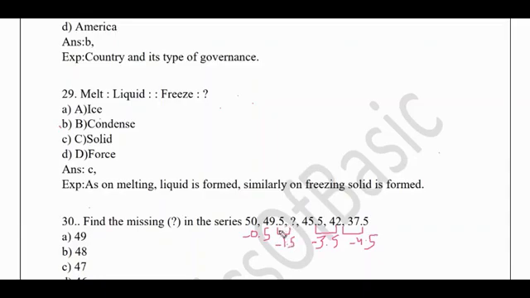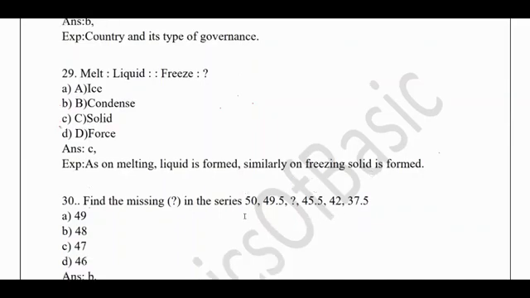Okay. So after subtracting 1.5 from 49.5, I'll get 48. And if I subtract 48 from 45.5, I'll get 2.5. So the logic is correct here. Like this, you need to solve these kinds of number series problems. Number series is very important for all examinations, not only for FSSAI, it will compulsorily be asked. Okay. So as I said, the answer would be 48.